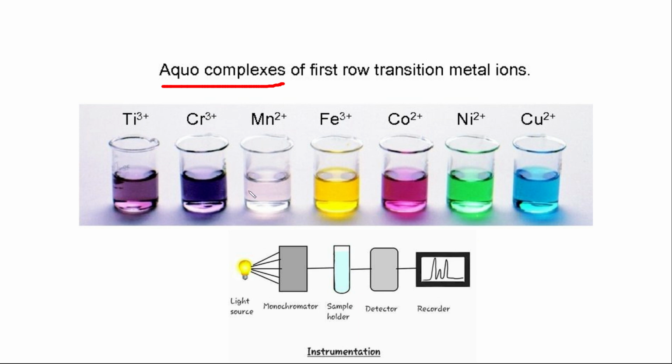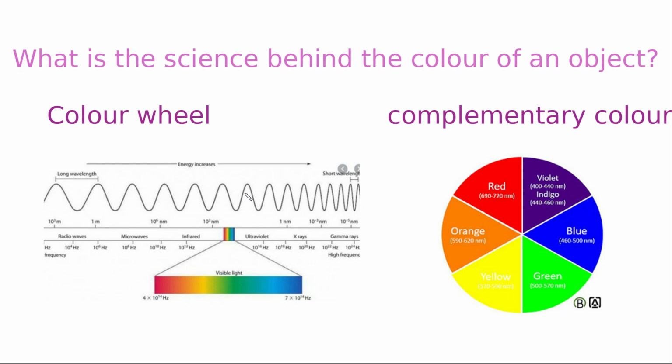Okay, so that's why this topic is a very important part of inorganic chemistry. Okay, so normally, you tell me, what is the science behind the color of an object? Because we see colored objects around us. Some are red, some are blue, violet, green, yellow. So we are seeing different colors. So this is our colorful world. We are seeing many colors.